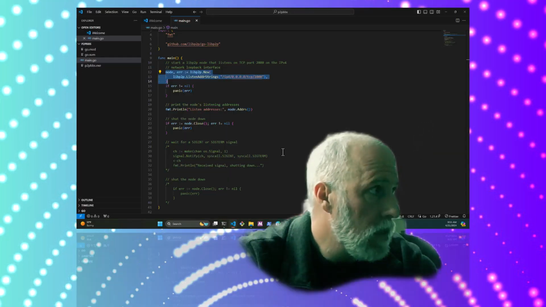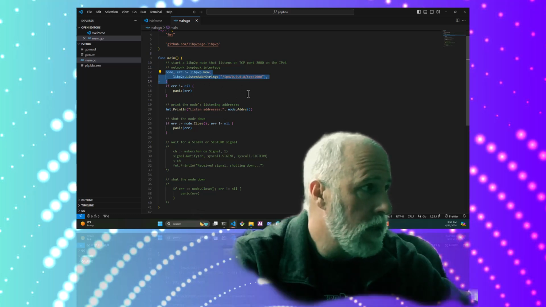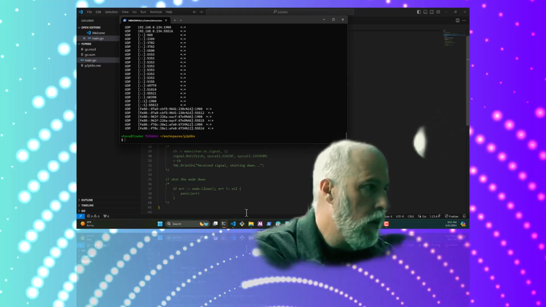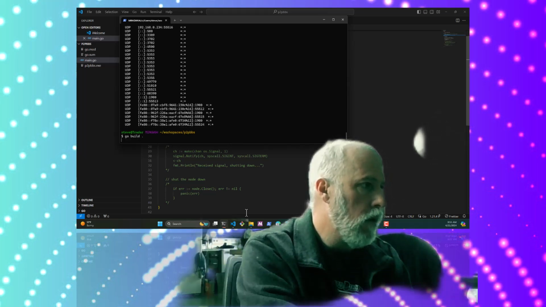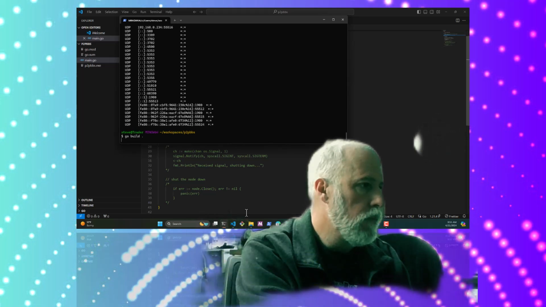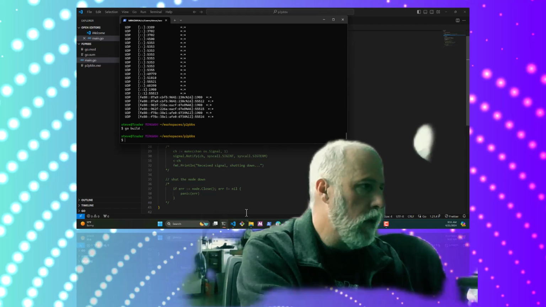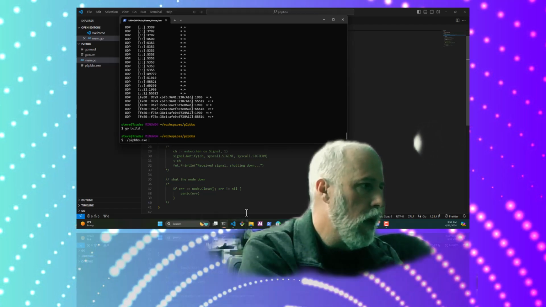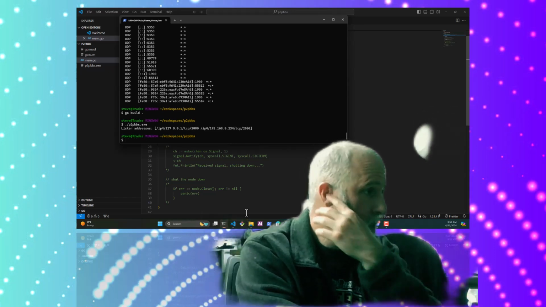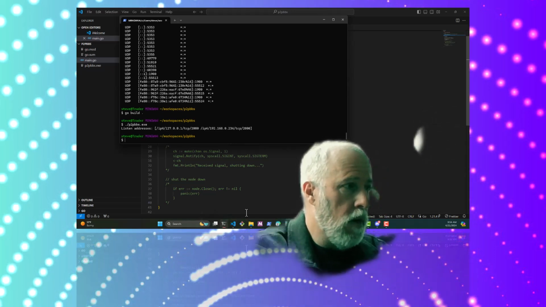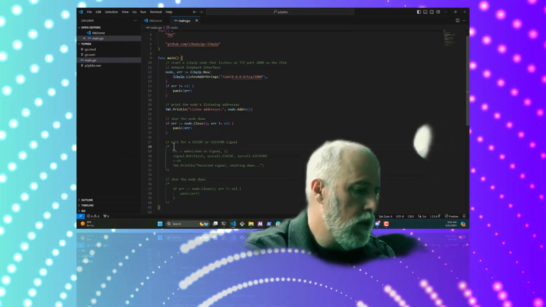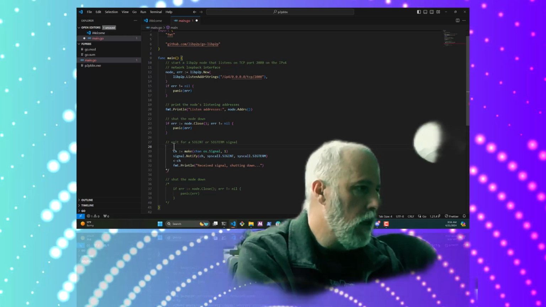So in this case, what we're telling it is that we're going to listen on all networks. All right, I'm just going to build this. It built a little executable, which is just a command line executable, and all it does is print out the addresses that it's listening on, and then it quits. Now I'm going to add some code to this to enable a little more functionality.